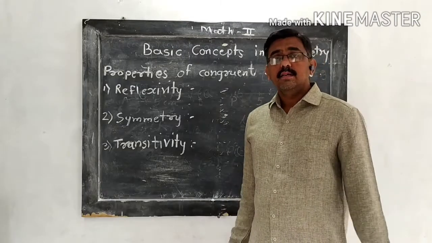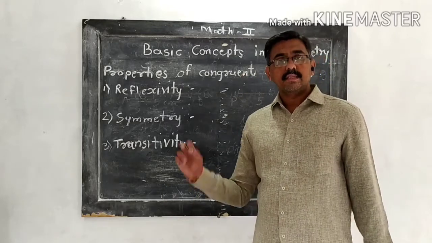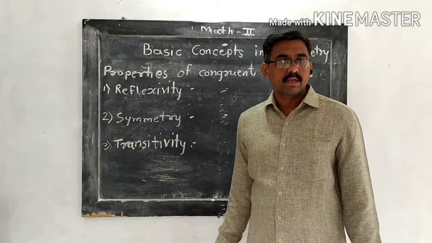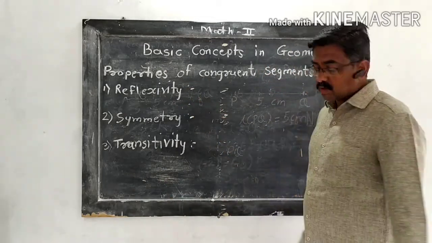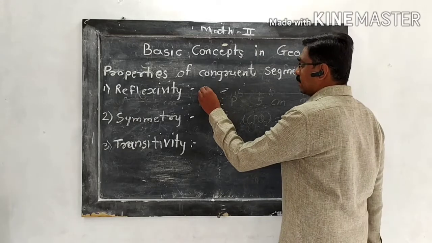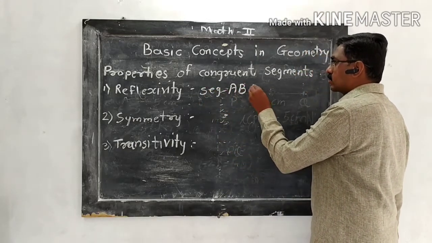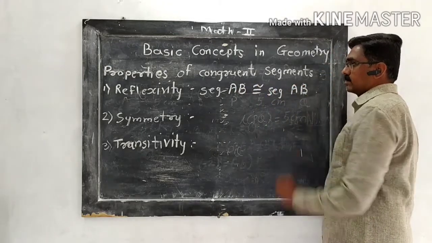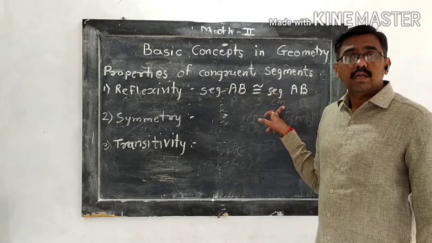Now the next thing, we have to discuss the properties of congruent segments. There are three properties: reflexivity, symmetry and transitivity. Now first we discuss reflexivity, that every segment is congruent with itself. That means segment AB is congruent to segment AB. It is the reflexivity that every segment is congruent to itself.